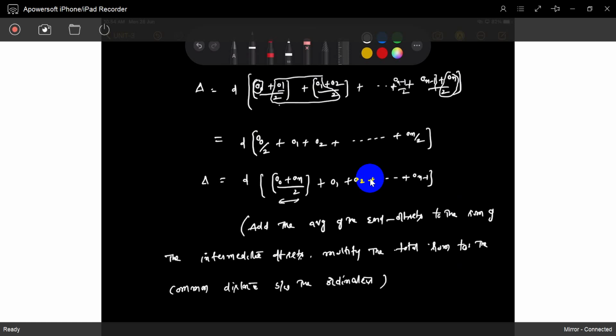You can write it like this: add the average of the end ordinates to the sum of the intermediate offsets and multiply the total sum by the common distance between the ordinates.